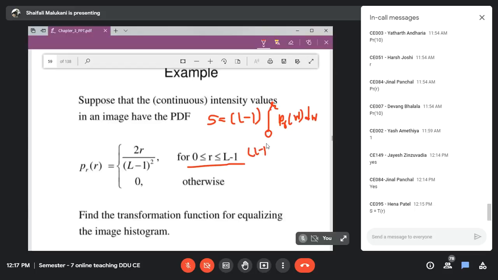L minus 1, integration from 0 to R. What will be PR if this is PR of R, but if I want to write PR of W, if I want to change this variable, what will it be? Quickly tell me. Wherever R is, I should replace it with W. Then it will be PR of W, so 2W divided by L minus 1 square dW.